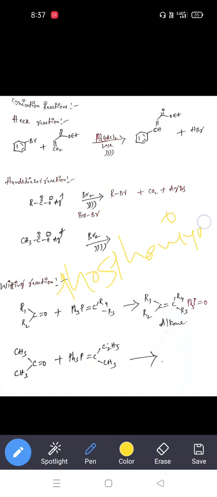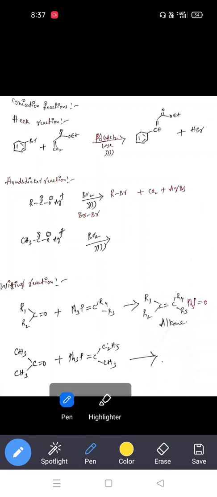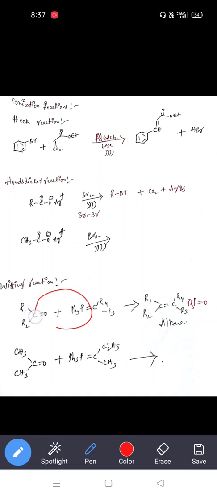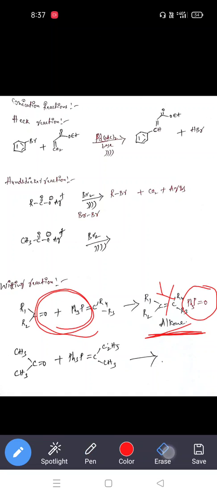It is a quaternary salt of phosphonium ylide. This phosphonium ylide reaction with ketone is a very simple reaction. So we lose the triphenyl phosphine oxide. After that, the new double bond forms between the two carbons. So finally we are getting the alkene product. Very simple.